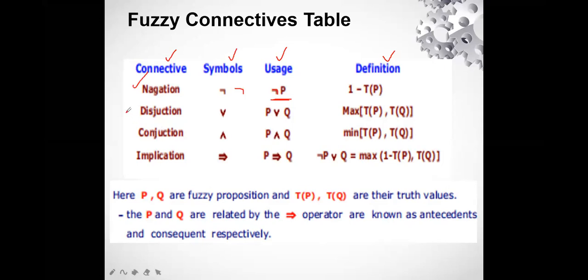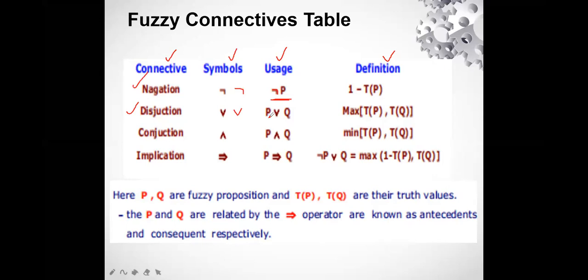The second one is disjunction. We have this particular sign. In crisp sets, I told you this works as an OR operation, but here we are talking about fuzzy sets. So this is called disjunction.